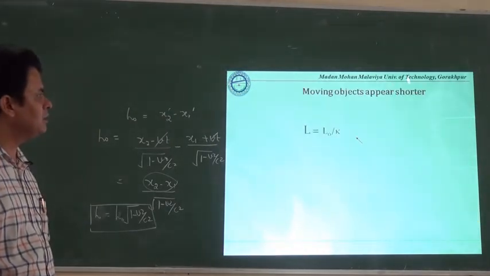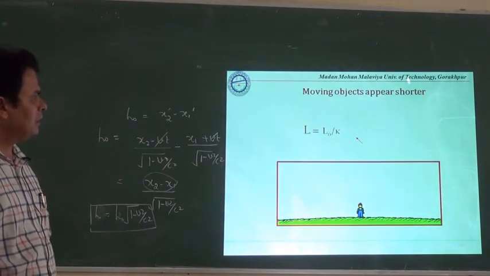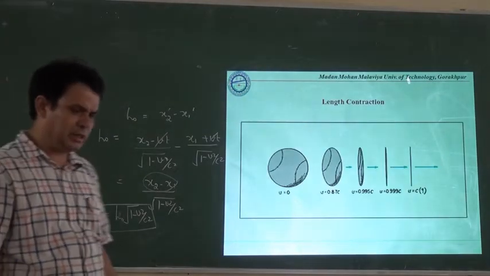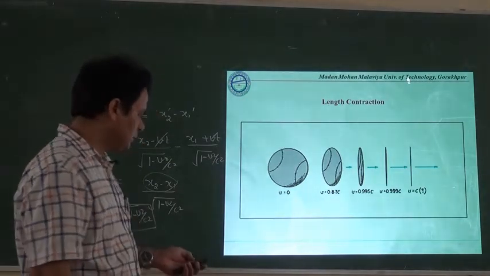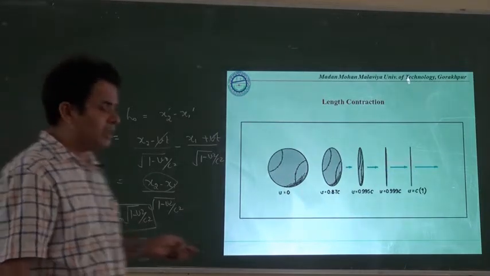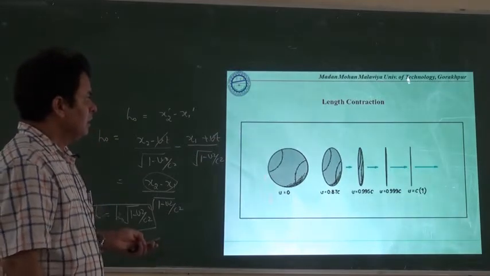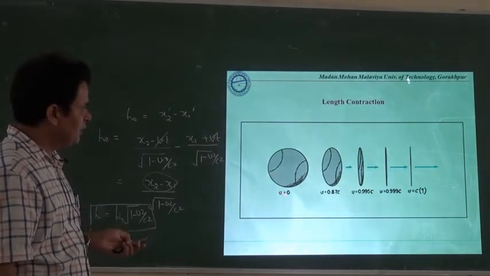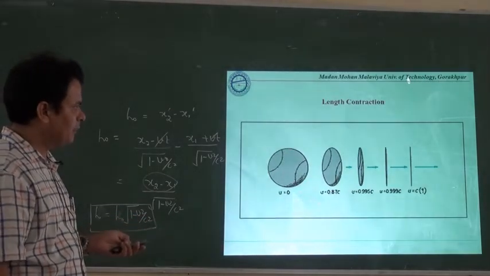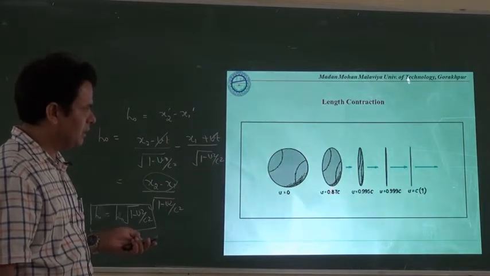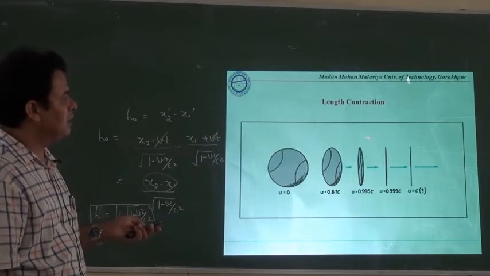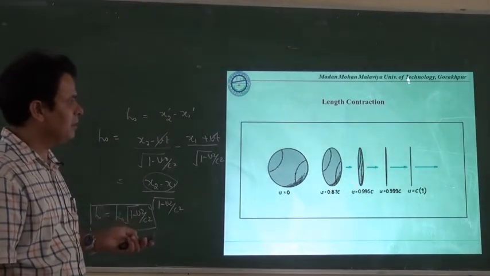So many other examples you can see here. If any rod is moving in a particular direction, then obviously it will be reduced in that direction of motion. Just as we are taking this sphere here, moving in the forward direction, if v is equal to 0, then all around it has the same radius, but when it is moving with a particular velocity, it is contracted in this direction and gets the shape of an ellipse.